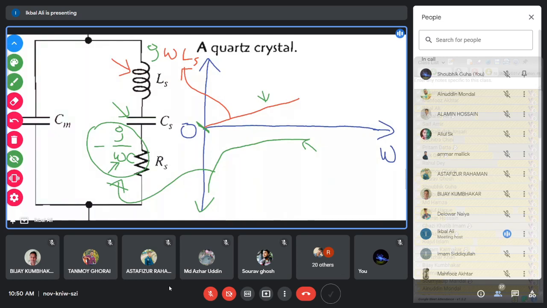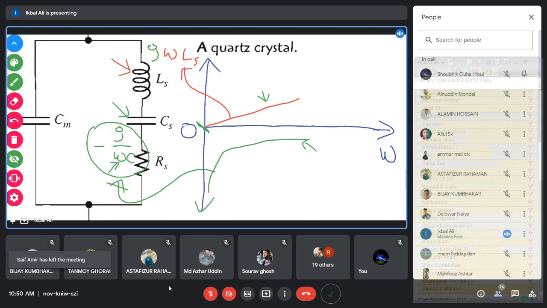But the total impedance, forget about Rs. The total impedance of the inductor and capacitor in series. What will be the total impedance of the inductor and capacitor in series? It is j omega Ls plus minus j by omega C. Is not it? So this is the total impedance of this inductor and capacitor.